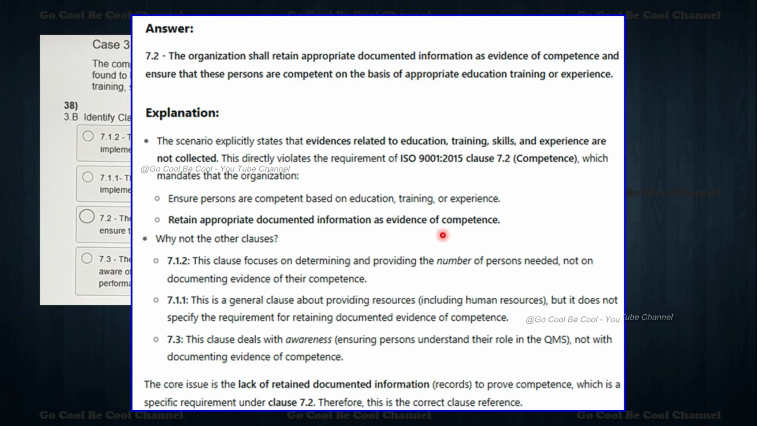So why not the other clauses? 7.1.2 focuses on determining and providing the number of persons as needed, not on documenting evidence of their competence. 7.1.1 is the general clause about providing resources including human resources, but it does not specify the requirement for retaining documented evidence of competence. 7.3 deals with awareness. The core issue is the lack of retained documented information. So you can close your eyes and simply choose 7.2 as the right answer.